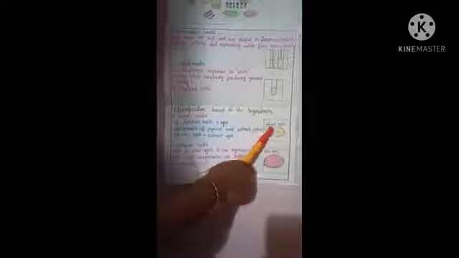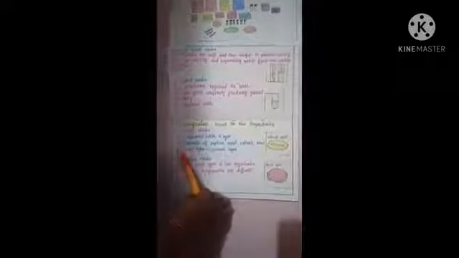Next we'll move on to classification based on ingredients. In this, first one is simple medium. Example for the simple medium is nutrient broth and nutrient agar. Nutrient broth consists of peptone, meat extract and NaCl. How is nutrient agar prepared? In nutrient broth, 2% agar is added, then we get nutrient agar. See, this is a diagram of nutrient agar.